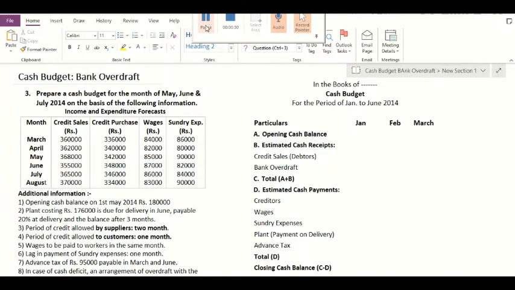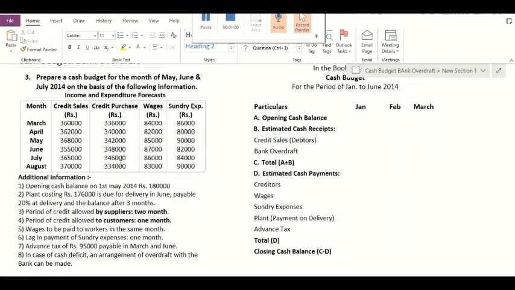In the example, we have been asked to prepare the cash budget for the months of May, June and July 2014 on the basis of the given forecasts regarding income and expenditures. We have been given credit sales, credit purchases, wages, and sundry expenses for the months of March, April, May, June, July, and August. Also, we have been given some additional information wherein it is said that the firm has a cash balance on 1st May 2014 of rupees 1,80,000.